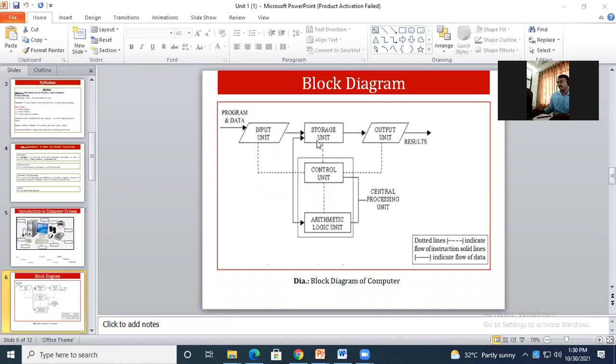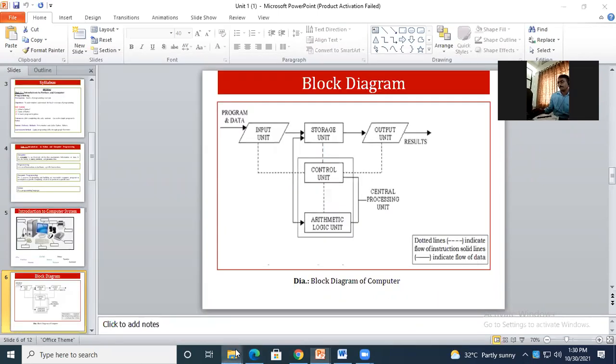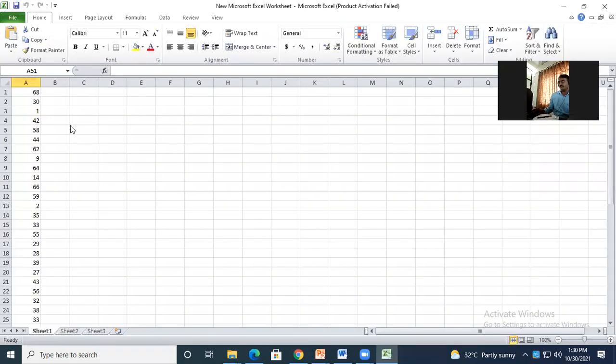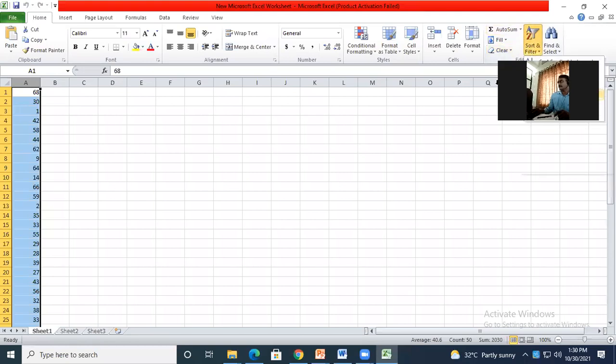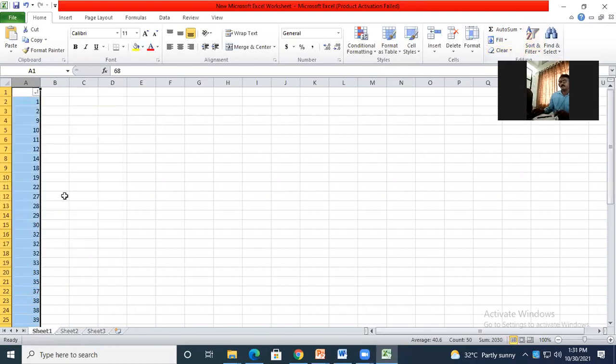Okay, but if you have this Excel sheet, let's say last time I recorded your attendance. Now I need to process the data. If I wish to remove the duplicates, I will click on this line, go here, and add a filter, smallest to largest.